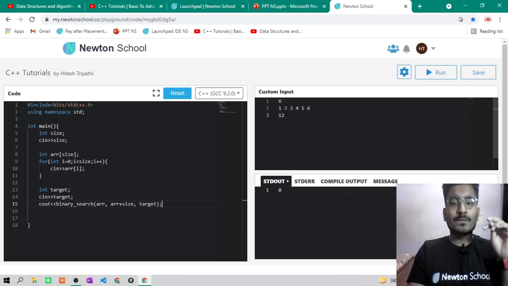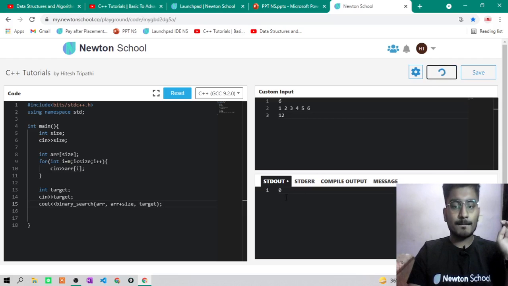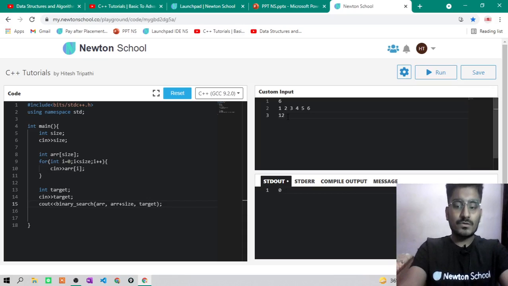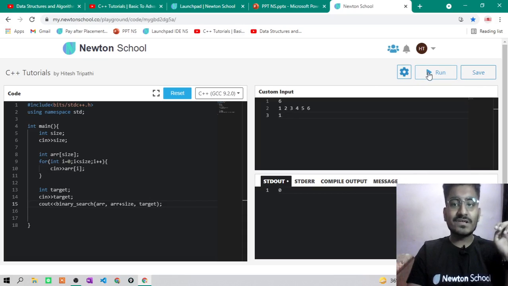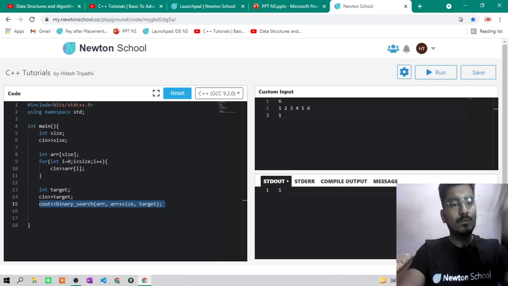Now my input is 12. 12 is not present in this array, so it will simply return 0. Okay, so it has returned 0. If I search for 1, it will return 1 because 1 is already present in the array. So you can simply use the pre-built binary search function instead of implementing the whole binary search.